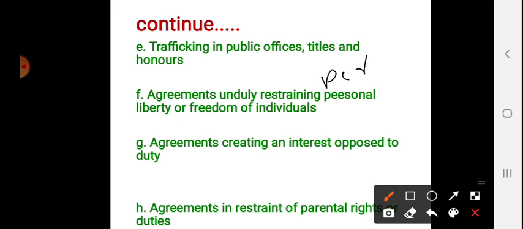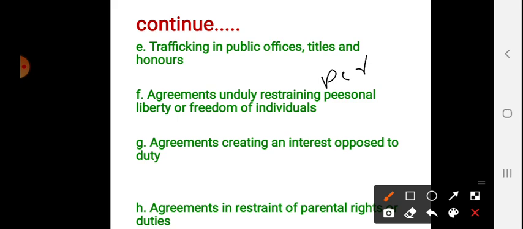Any agreements which destroy individual freedoms or the personal liberty of particular individuals, any agreement that restrains the personal freedom or liberty of a particular individual, means it's opposed to public policy.